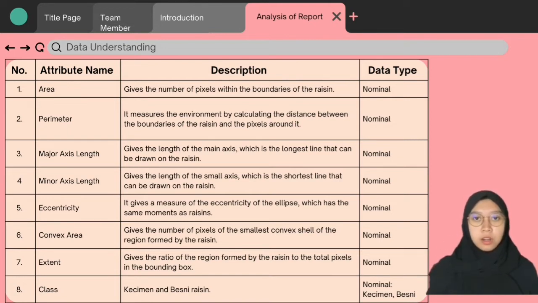It gives a measure of the eccentricity of the ellipse, which has the same moments as the raisin. Sixth, convex area. It gives the number of pixels of the smallest convex shell of the region formed by the raisin. Seventh, extent. It gives the ratio of the region formed by the raisin to the total pixels in the bounding box. Lastly, class, which is Kesmin and Besni raisin. All of the data types for the attributes are nominal.